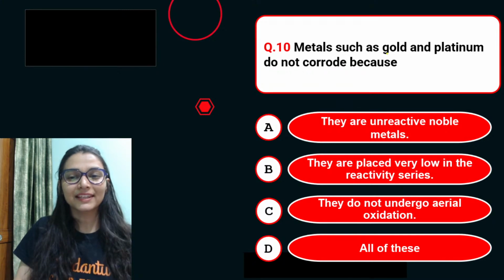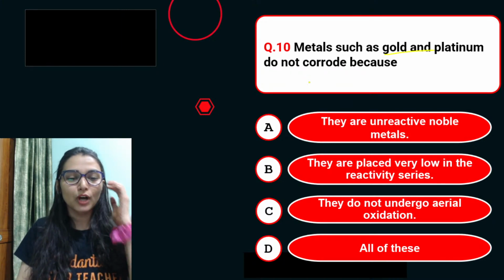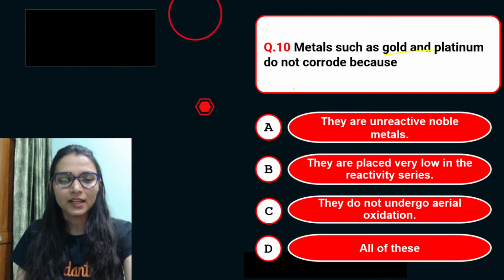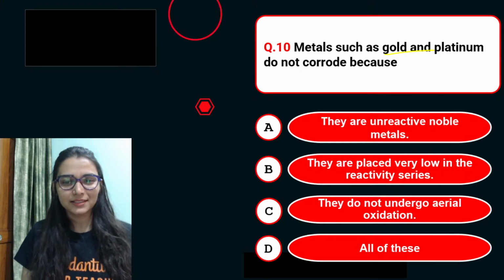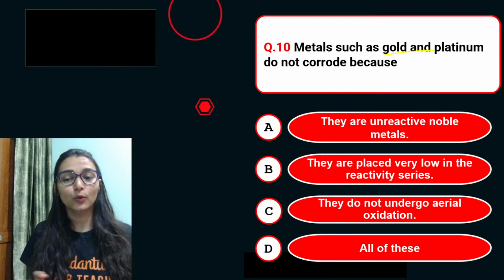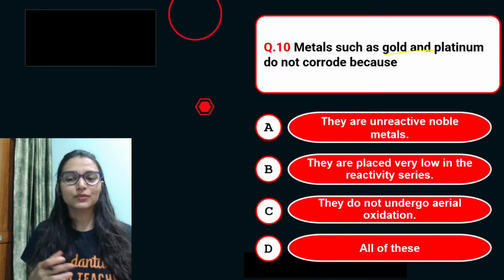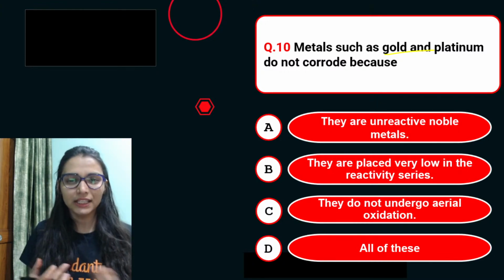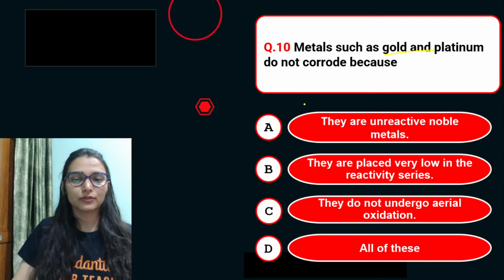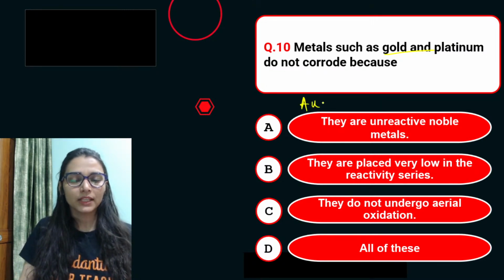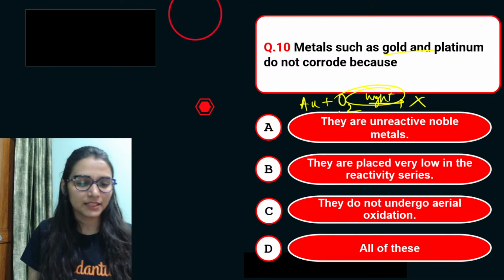Metals such as gold and platinum do not corrode because why? They are unreactive noble metals. They are placed very low in the reactivity series. They do not undergo aerial oxidation. Aerial oxidation means they do not react with oxygen even at high temperature. Like you took gold, even at high temperature it will not react. Okay? You take platinum, it doesn't react.